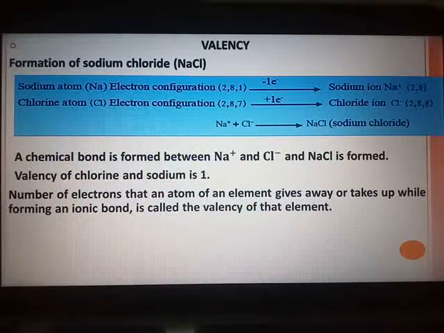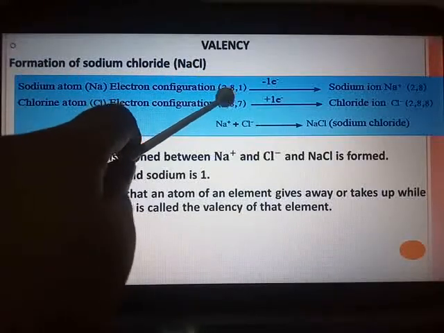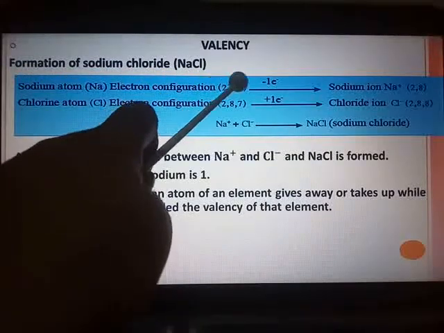By keeping the concept of valency in mind, we are going to study a small topic about formation of sodium chloride, a compound formed by the combination of 2 atoms, sodium and chlorine. Now the atomic number of sodium is 11, so the electronic configuration is 2, 8, 1.